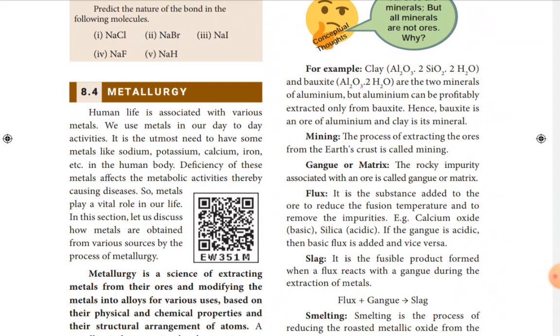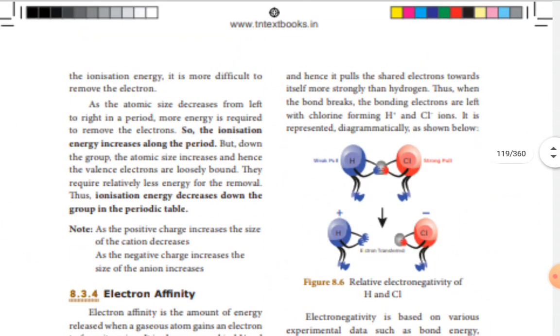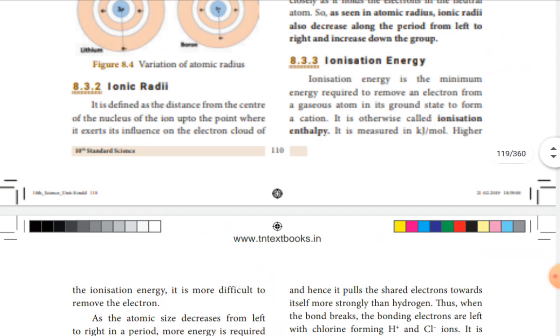So when the difference is greater than 1.7, the bond is considered ionic. If the difference is less than 1.7, the bond is considered to be covalent. So my dear students, you have to revise what we learned now. Those are simple topics we covered.